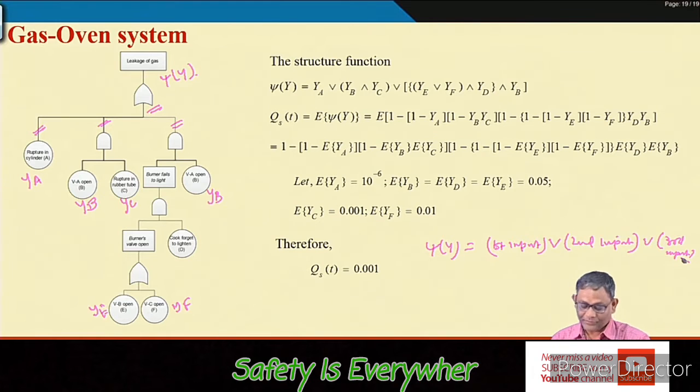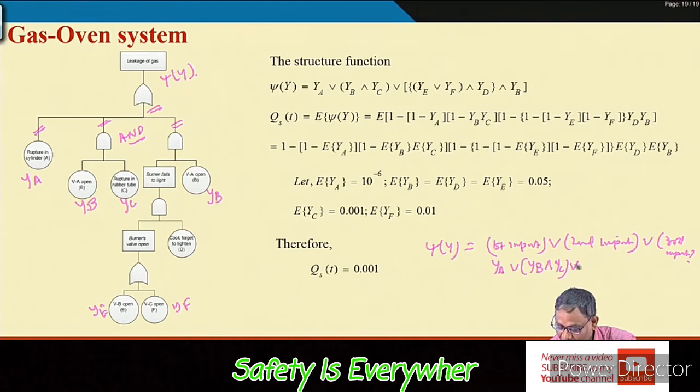Okay. So very easily you see the first input is YA, so you write this one, then union you are writing. What is the second input? The second input is an AND gate with two events YB and YC, two indicator variables or B and C events. Because of the AND gate you use intersection. So this is YB intersection YC.